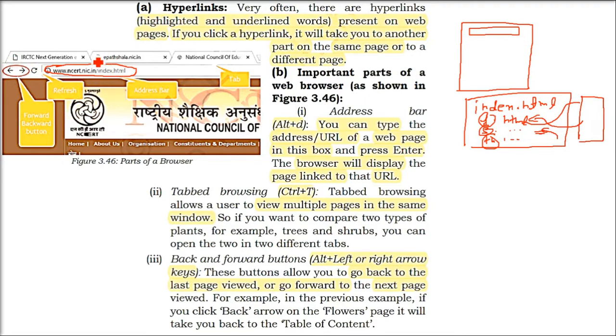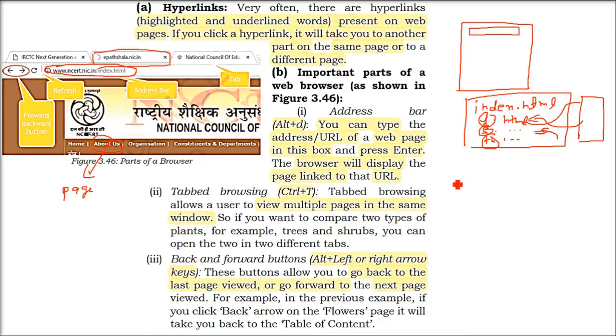So this is the web browser. When we open the website, we may want the new page to be opened in another tab. So now you can open different pages in different tabs rather than opening them on the same page where index.html was. This basic page has all the links to other pages, which are hyperlinks. Hyperlinks link the different pages, making a whole website. They will take you to different pages of the same website.